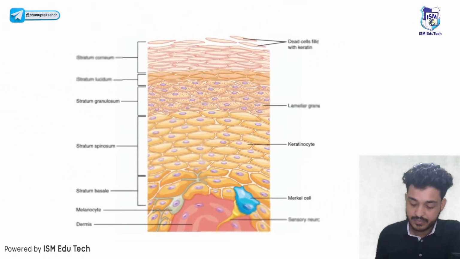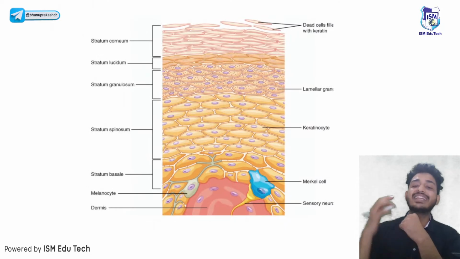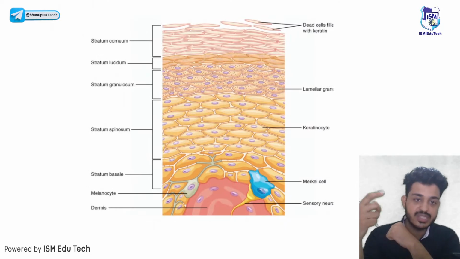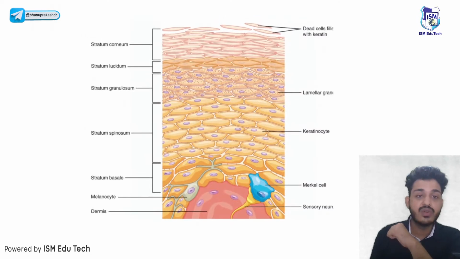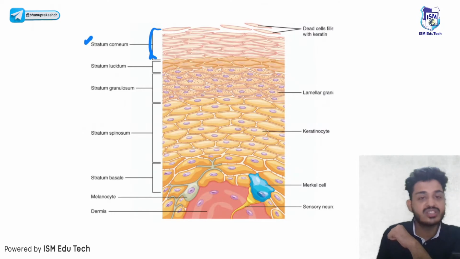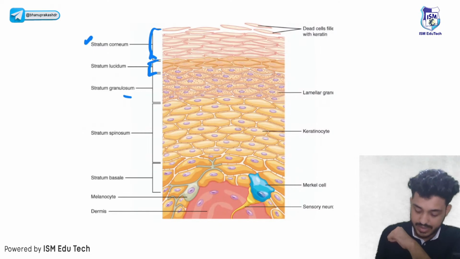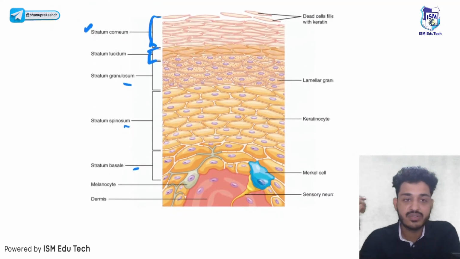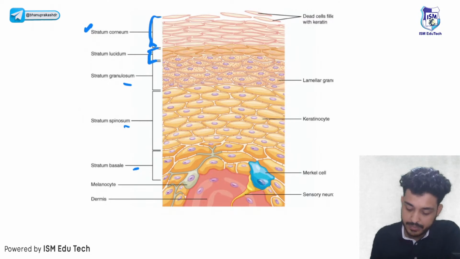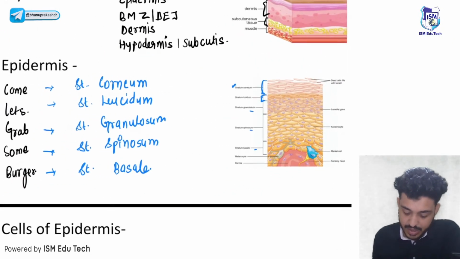You can look here. This is your skin. What we have seen is that skin has three layers: the outermost is epidermis, the second is dermis, and the third is hypodermis, right? Now we are opening the first layer, the epidermis. First is the stratum corneum, then stratum lucidum, then stratum granulosum, then stratum spinosum, and the last one is stratum basale, right? There are multiple kinds of cells present in these layers. So let's talk about the cells of the layers.